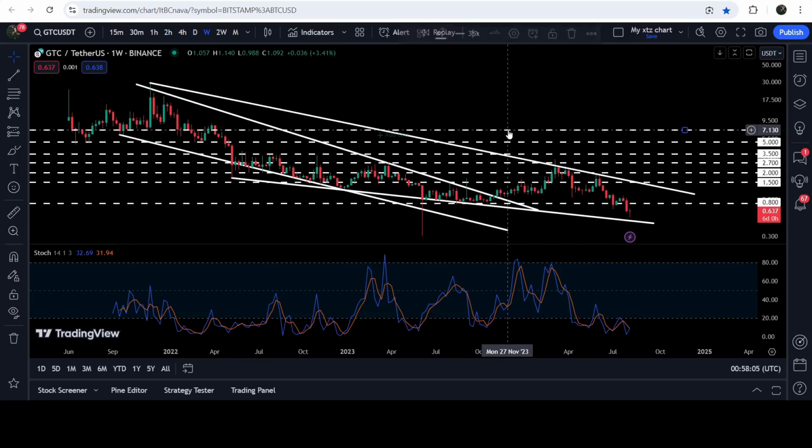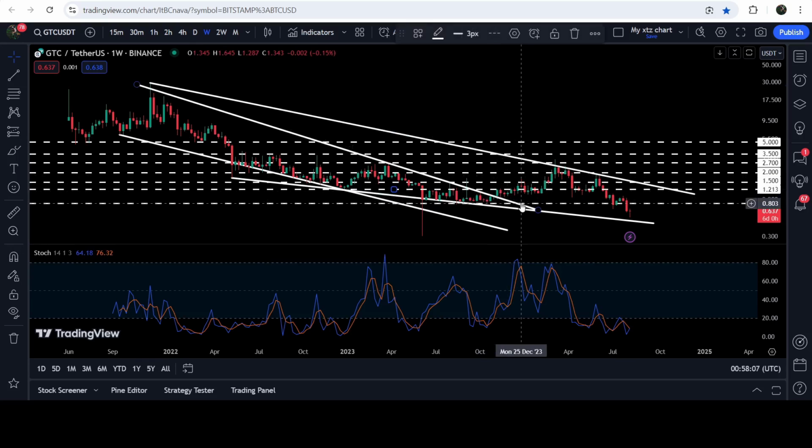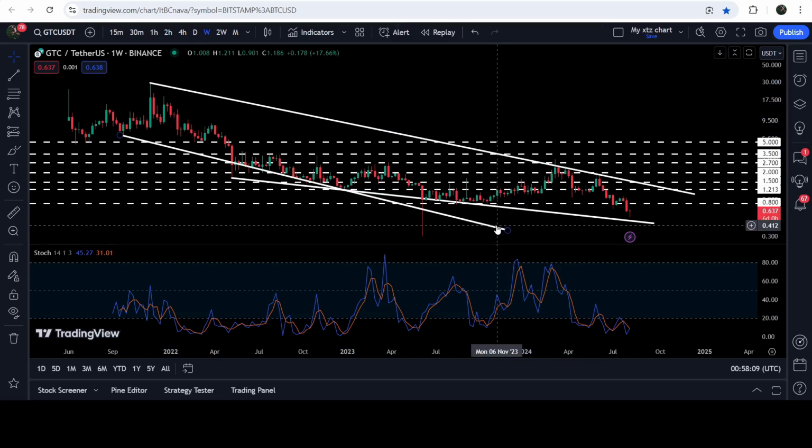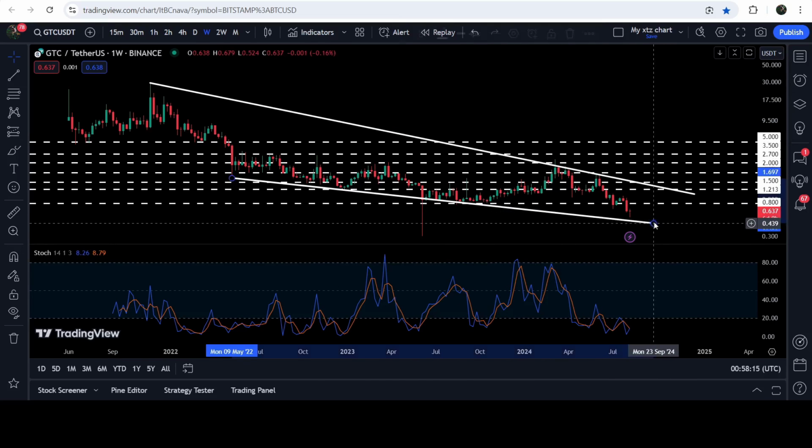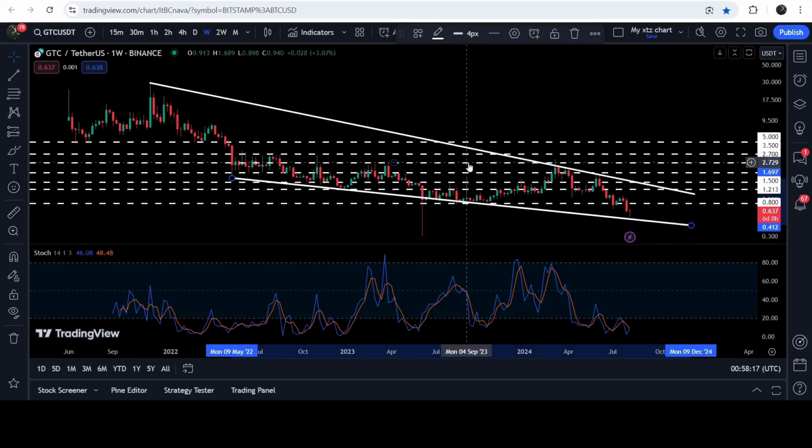And this is the newly formed falling wedge pattern. See that now here we have the support of the falling wedge pattern. We have several touch points and bouncing from the support. And here we got the resistance of this falling wedge pattern. This time the resistance of this wedge will be here approximately at $1.30.